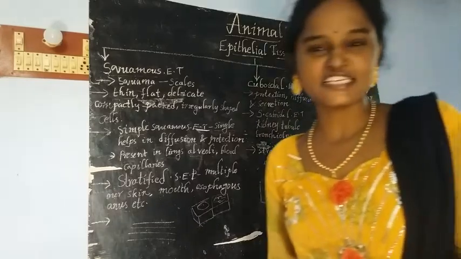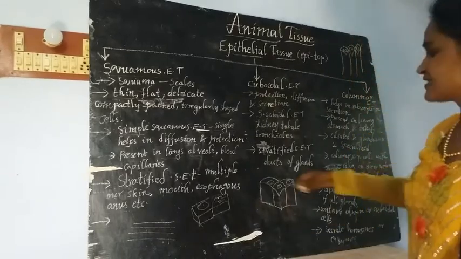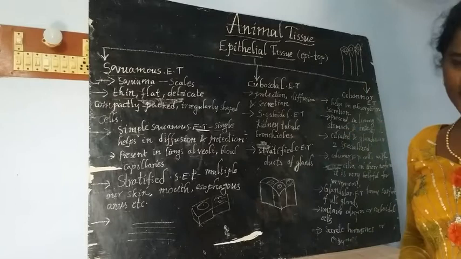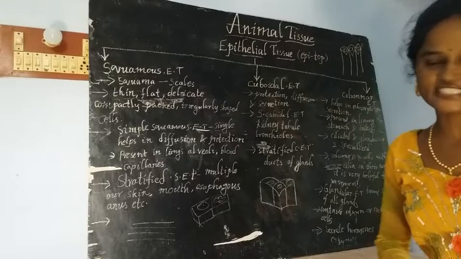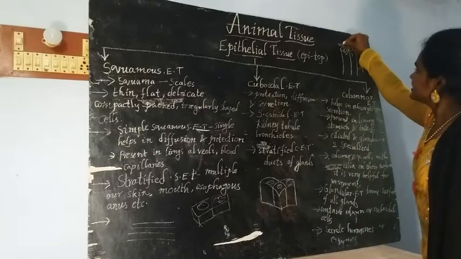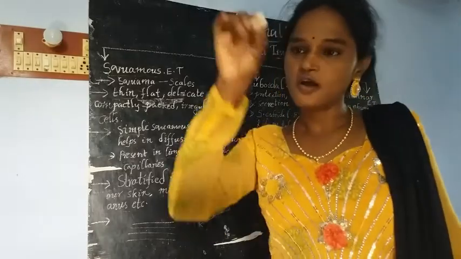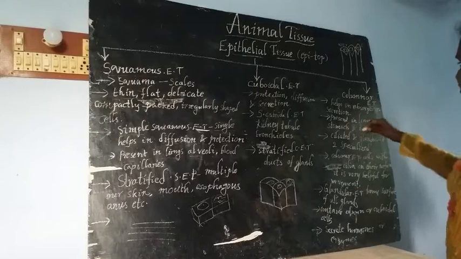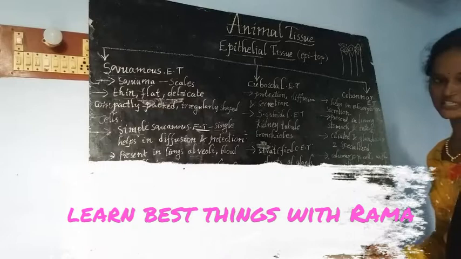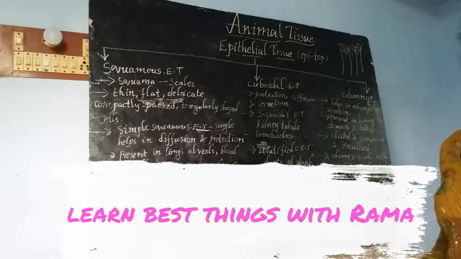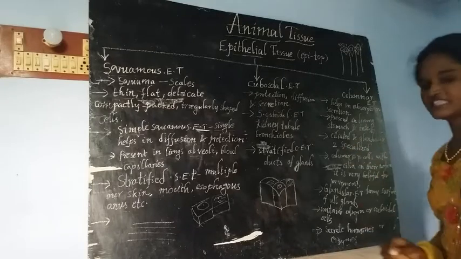Again, the columnar epithelial tissue is of two types depending on function and structure. It is not like simple and stratified. If the columnar epithelial tissue contains cilia on its surface, and cilia are nothing but small thin hair-like structures on the cell, such tissue is called ciliated columnar epithelial tissue. And the next one is glandular epithelial tissue.